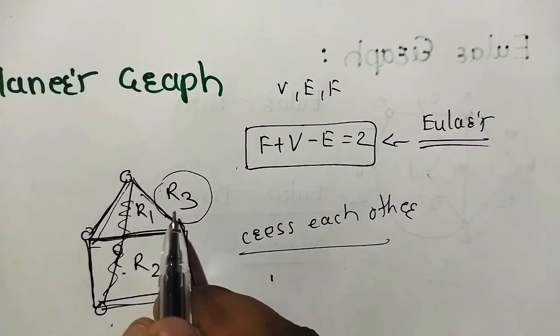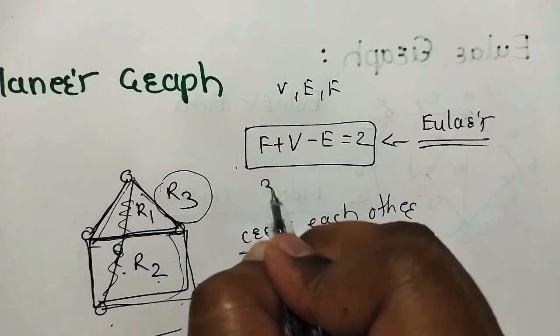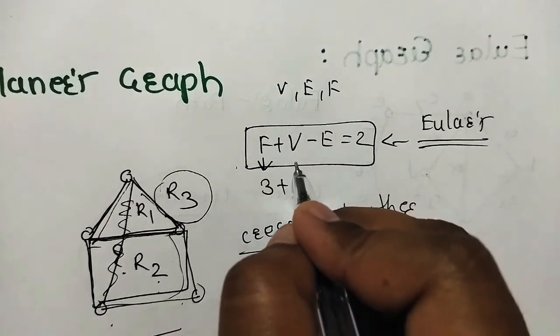If there are three regions here, that means three faces. The F value is 3, the face value. Now what is the number of vertices?